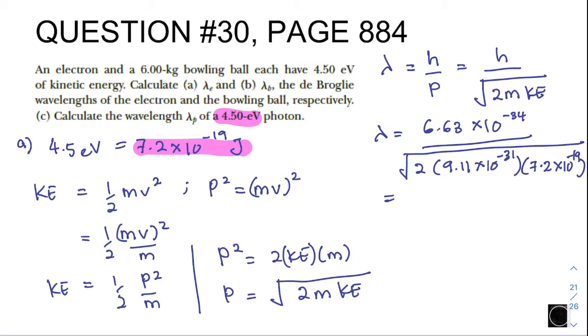Where it gives you 5.79 times 10 to the power of negative 10 meter. So settle for A.